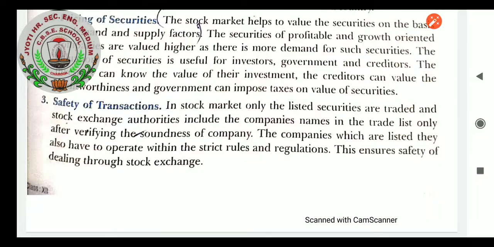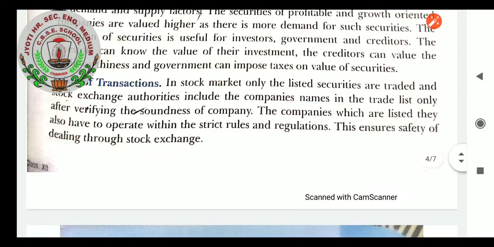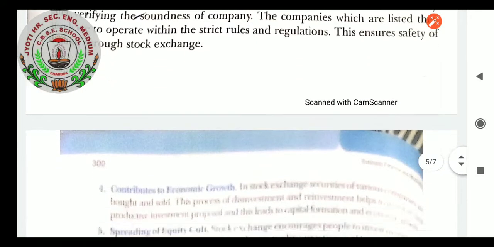Safety of transaction. Definitely, from the time the stock exchange has been incorporated, the safety of investors, issuing companies, brokers, everyone can be seen because transactions are done through fair measures. In the stock market, only listed securities are traded, and stock exchange authorities include the company's name in the trade list only after verifying the soundness of the company. The companies which are listed also have to operate within strict rules and regulations. This ensures safety of dealing through the stock exchange market.